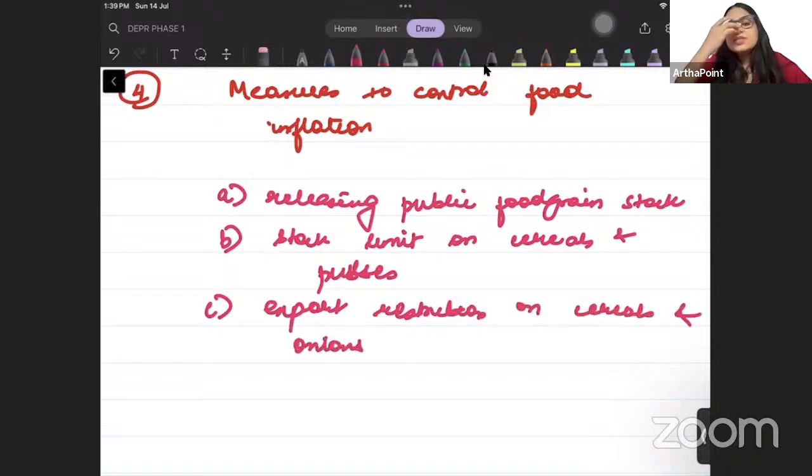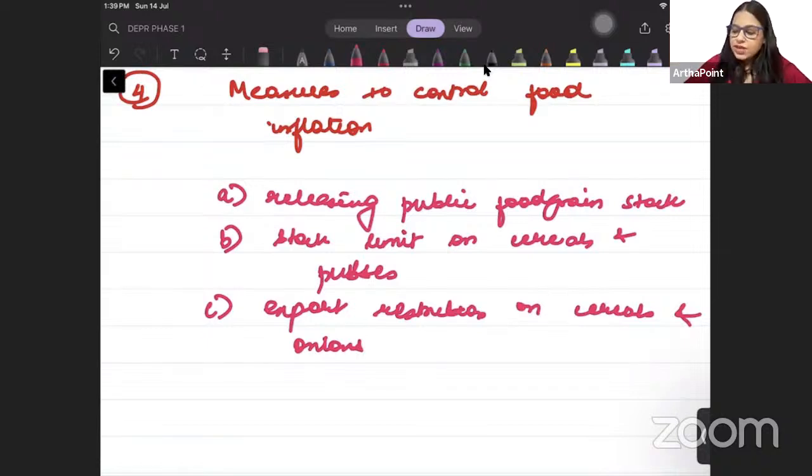So if we restrict the amount of export that can be done, then what will happen, beta? You have to sell within the country. When you have to sell within the country, the stock within the country will increase, and when that happens, automatically prices of the goods will come down.